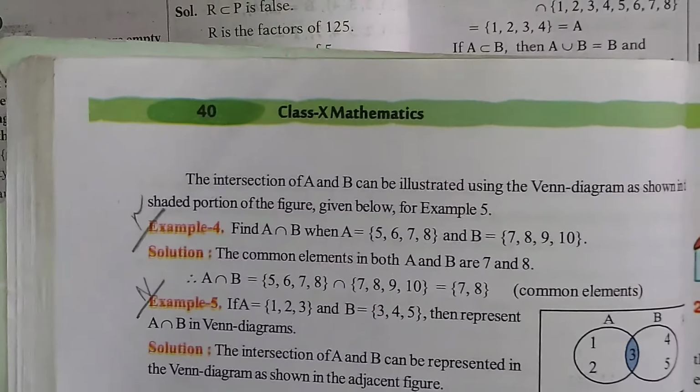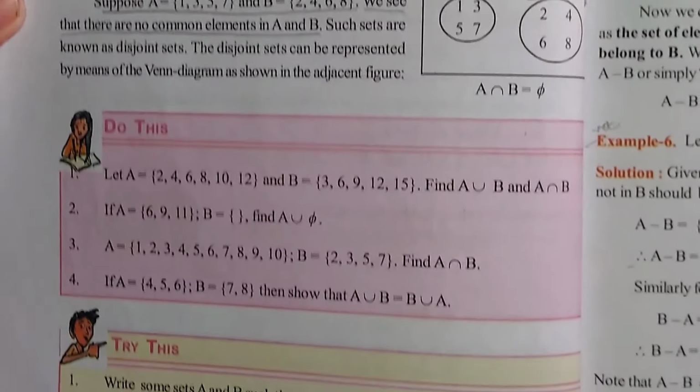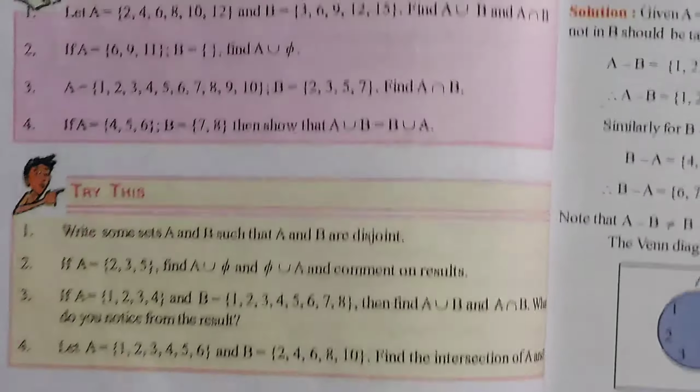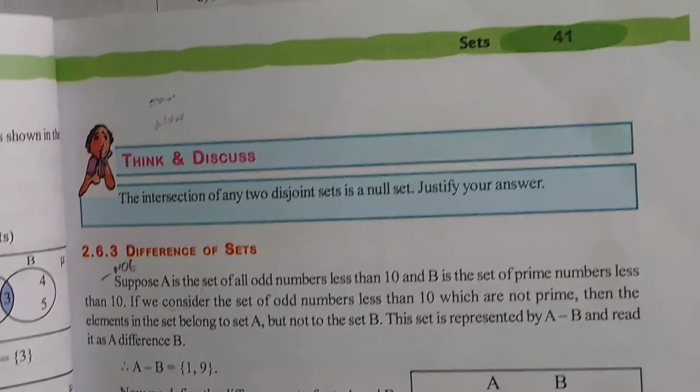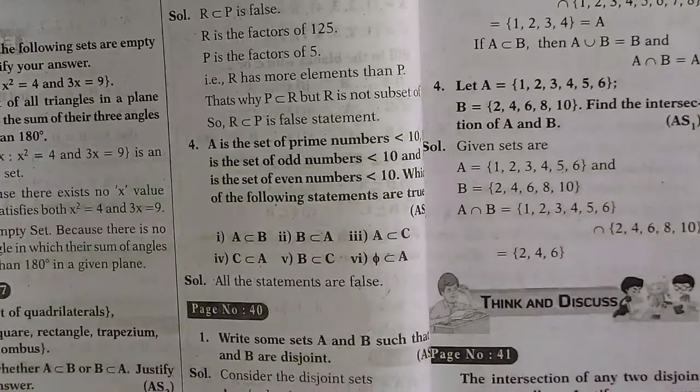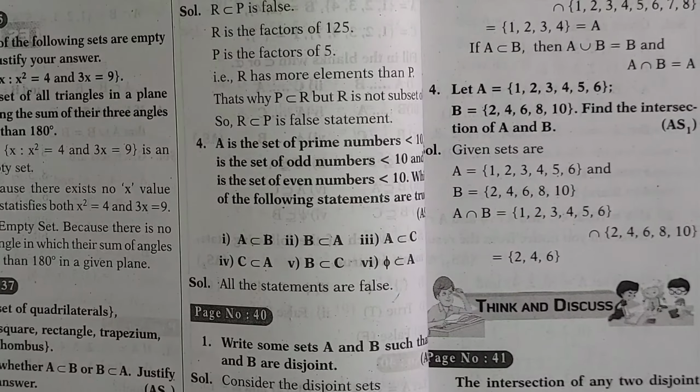And guys, after that you can see the page number is 40. In this we have Do This and Try This also. Let's see the answers to these 2 bits. And after that we have page number 41. In this there is Think Discuss. Now we'll see all these questions' answers.